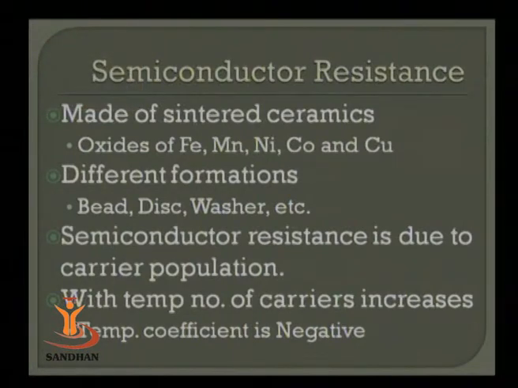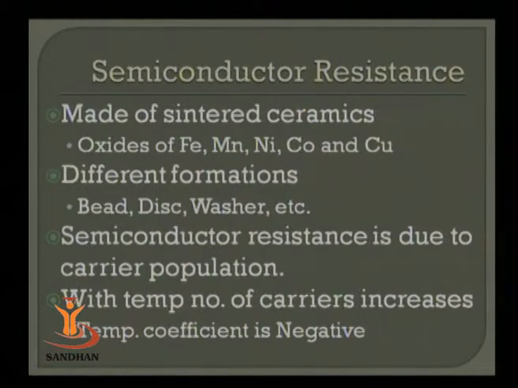Semiconductor resistance devices. Normally semiconductor devices, as we have discussed, generate a larger amount of carriers at higher temperatures. So with increasing population of carriers, the resistance drops. What are the materials being utilized? Normally these kinds of resistance devices do not use silicon or germanium. Instead, they utilize different oxides of ferrous, manganese, nickel, cobalt and copper in order to make sintered ceramics. These sintered ceramics show semiconductor property, and they can be utilized for manufacturing devices that are called semiconductor resistors, or more popularly thermistors.